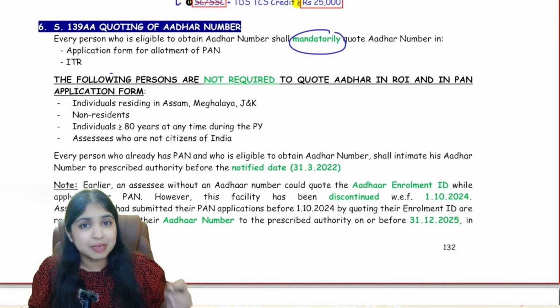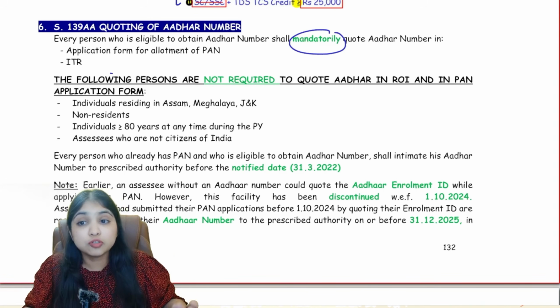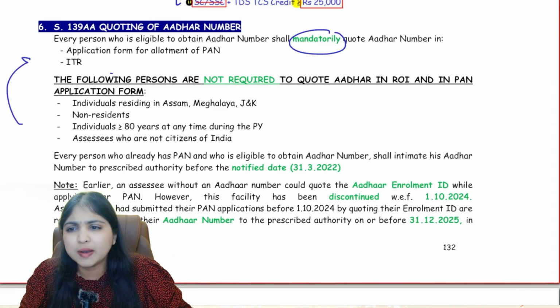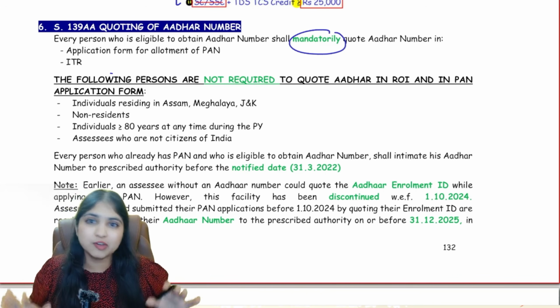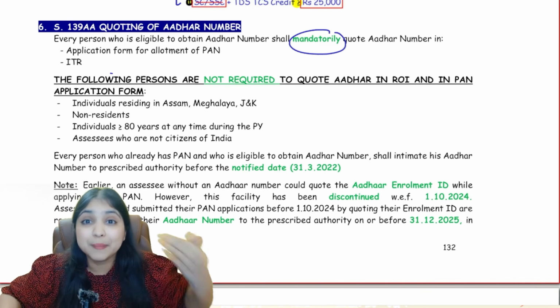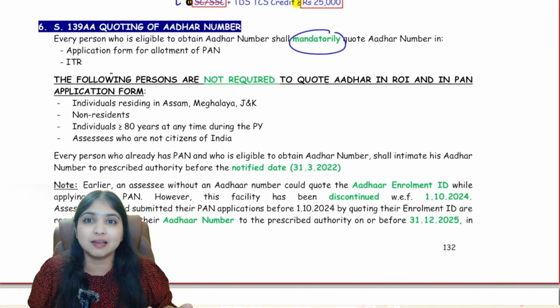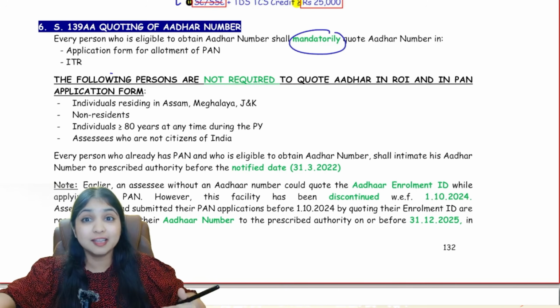Now there are some people, however, for whom Aadhaar is not applicable. So for those people, of course, this concept itself will not apply, guys. Are you listening to me? Aadhaar is not applicable for some people. So for those people, if Aadhaar is not even applicable for them, then they can't even have an Aadhaar. And if they don't even have an Aadhaar, then there's no possibility of interlinking PAN and Aadhaar.